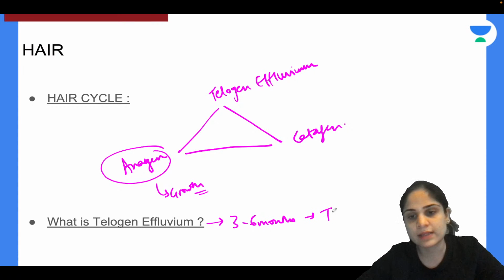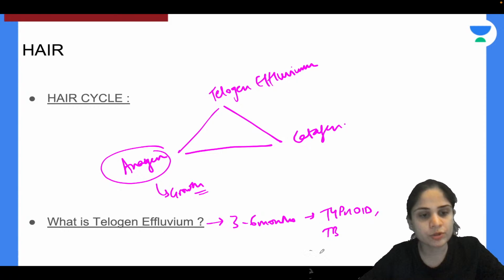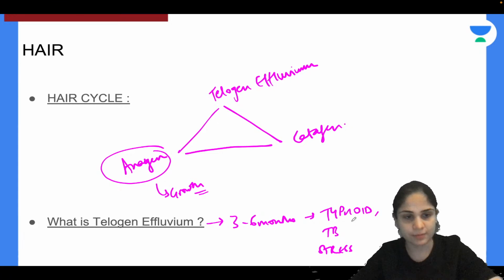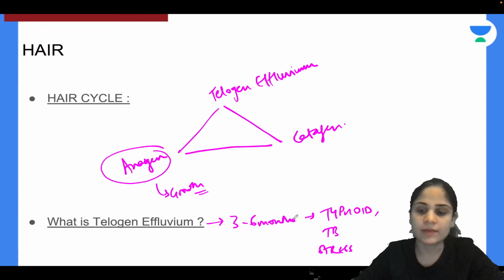This is usually seen after a patient has had a severe illness like typhoid or TB, or if the patient has been on long-term immunosuppressants, or stress. After exams, when you have hair fall, that is because of the telogen effluvium phase. So this is how we have the hair cycle.